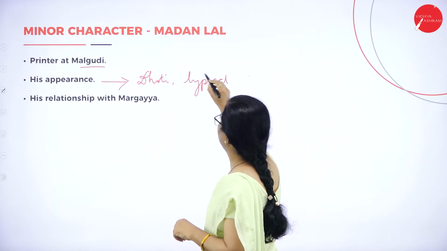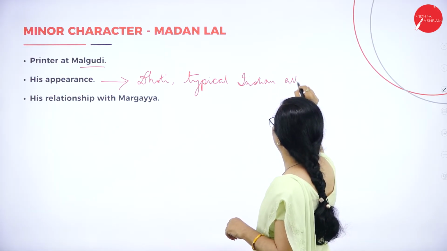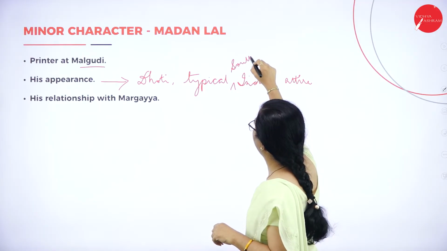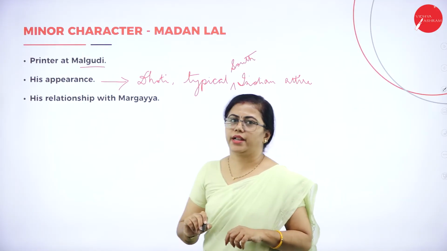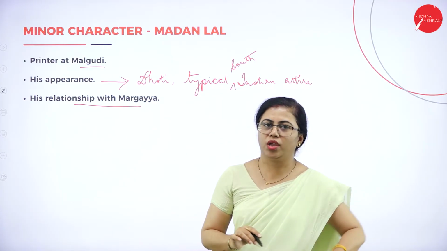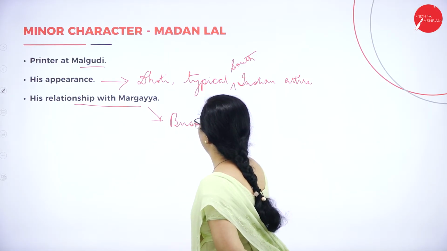Typical Indian attire, or South Indian attire you can say. Typical South Indian attire is the main thing you have to write. So his relationship with Margaya, it is just purely business. He is a business minded person, purely business only.